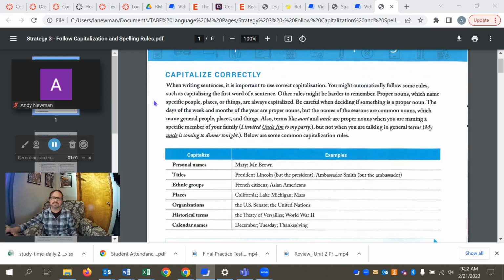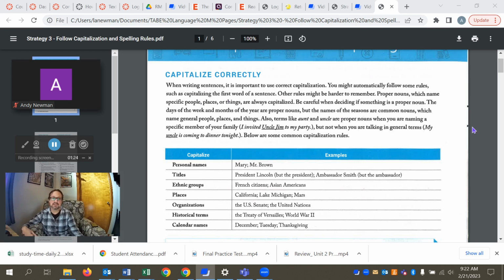Okay, so I'll just start reading here and we'll talk about the rules for what you capitalize and in what situation. So when writing sentences, it's important to use correct capitalization. You might automatically follow some rules, such as capitalizing the first word of a sentence. By the way, that's a rule. Other rules might be harder to remember.